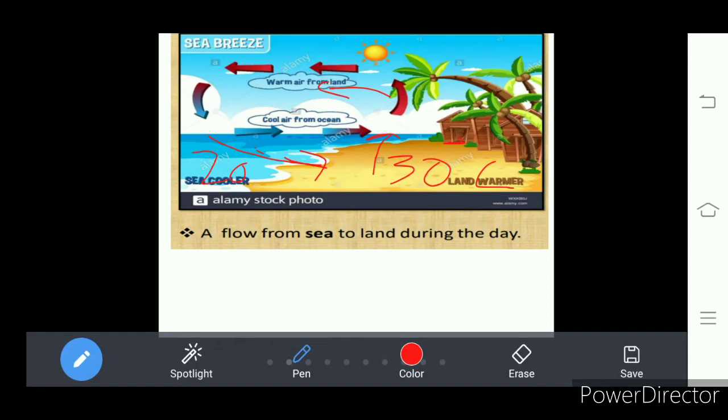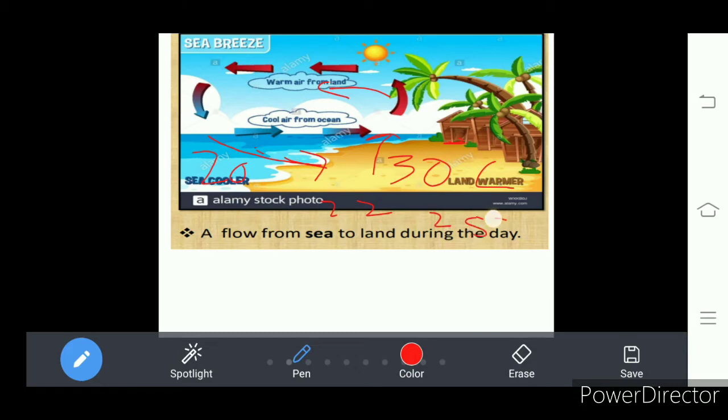The cool air coming from the ocean decreases the temperature recorded on the land part. How much is it recorded? 30 degrees centigrade, and this will be reduced to some 22 or 25.